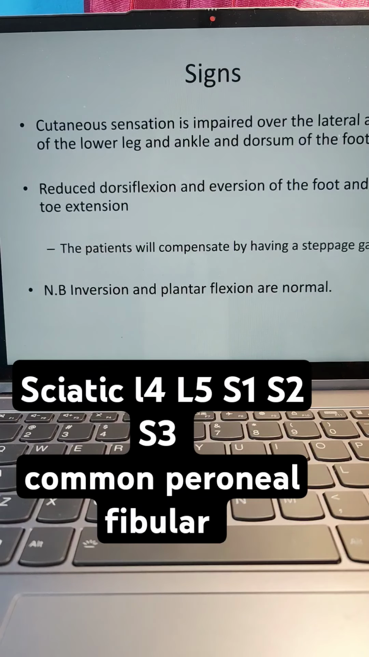Cutaneous sensation is impaired over the lateral aspect of the lower leg, ankle and dorsum of the foot. Reduced dorsiflexion.